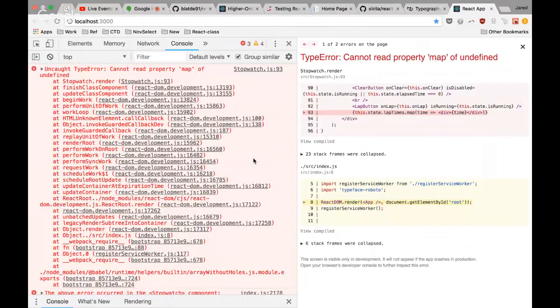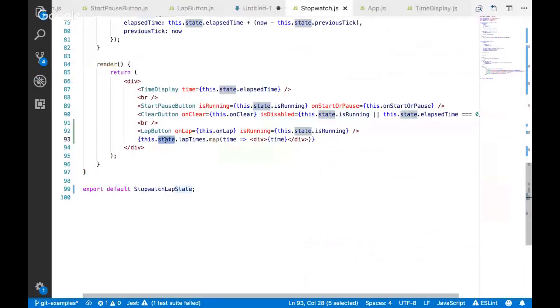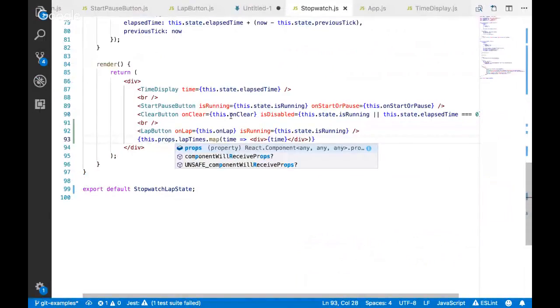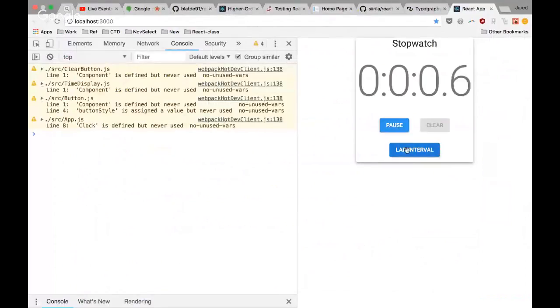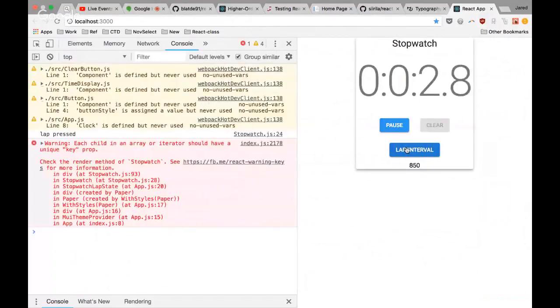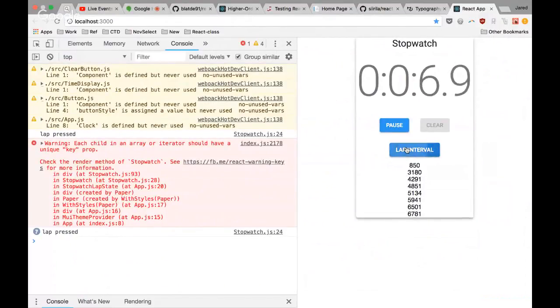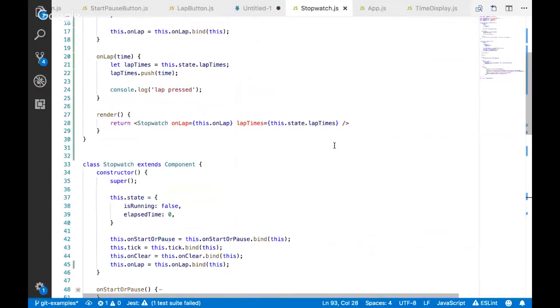This isn't a state anymore. This is a prop. It's getting passed in. All right, let's see. You're still actually showing up there, huh? Let me figure out why that's the case.